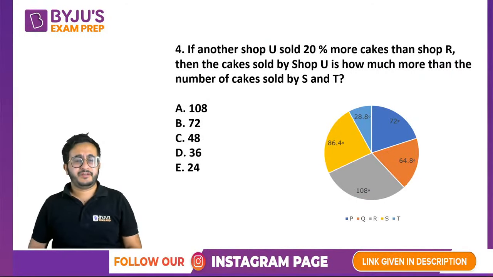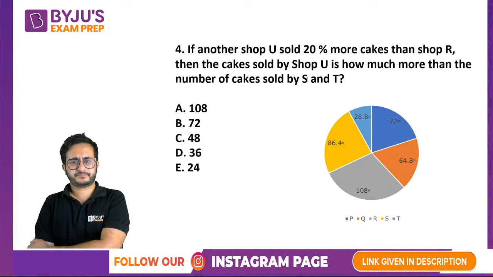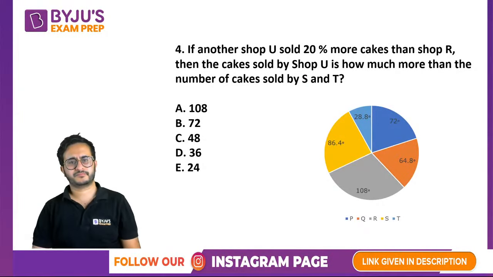All right, if another shop U sold 20% more cakes than shop R, then the cakes sold by shop U is how much more than the number of cakes sold by S and T? So now it is asking about the number of cakes sold.